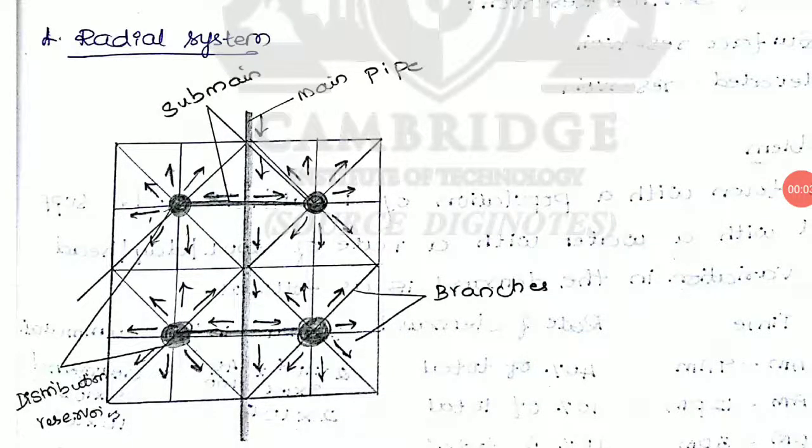Dear students, in the distribution of water supply system, the fourth one is the radial system. Radial system means the water will be supplied in the radial direction. In all directions, the water will be supplied from the reservoir or the tank or the sump.